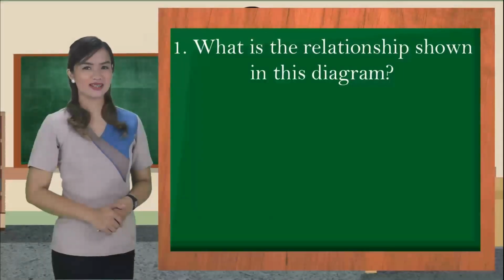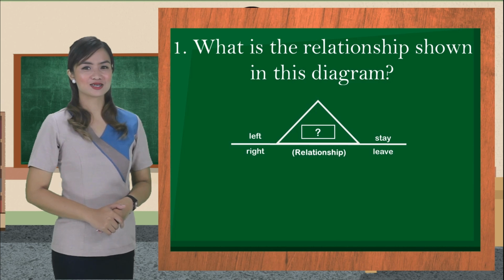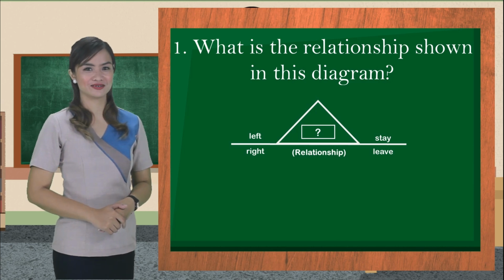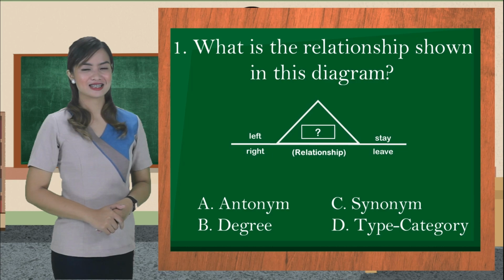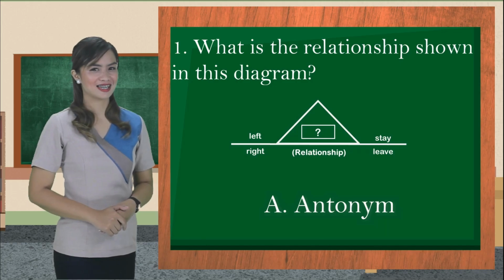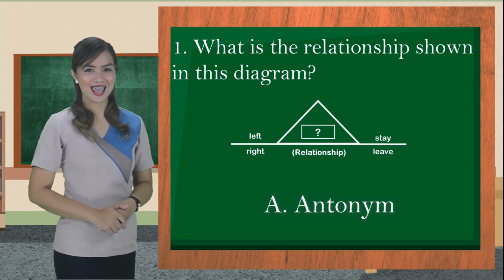1. What is the relationship shown in this diagram? Right is to left, as stay is to live. A. Antonym. B. Degree. C. Synonym. D. Type is to category. That's correct. The relationship between the word pairs is antonym, and that's letter A.